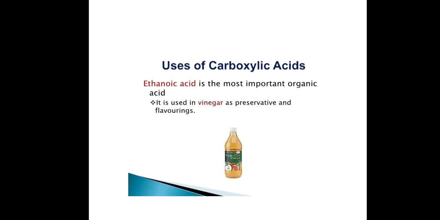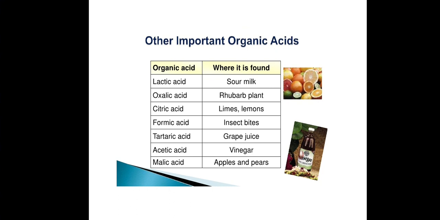So these are the uses of carboxylic acids. Ethanoic acid is the most common organic acid. It is used in vinegar as a preservative and flavoring. So these are other important organic acids.